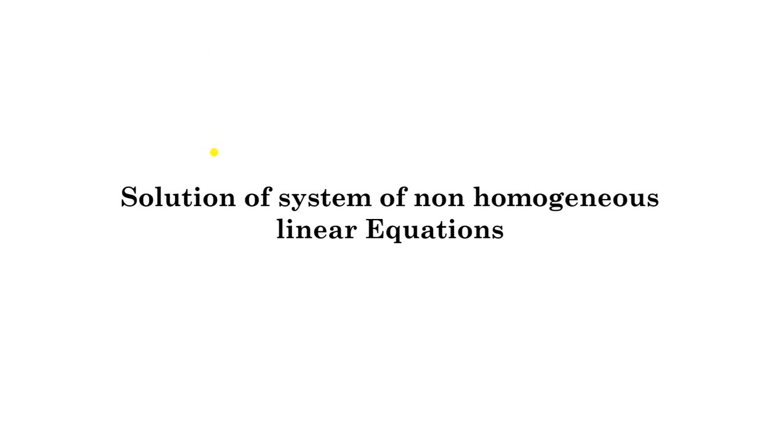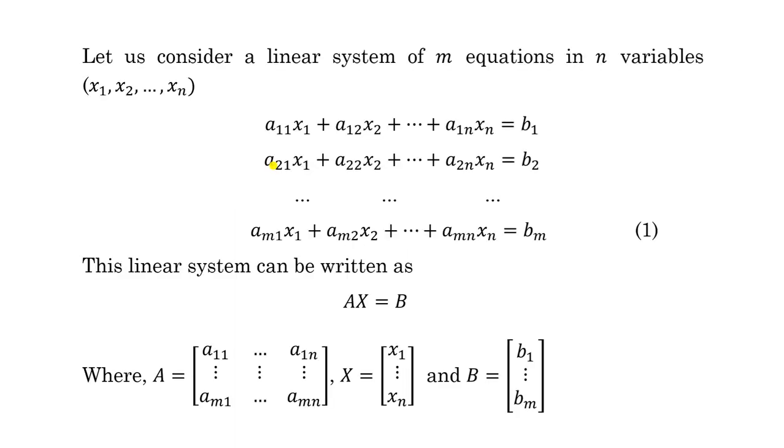Hello everyone, in this lecture we will understand the solution of a system of non-homogeneous linear equations. Let us consider the linear system with m equations and n variables. So these are the m equations and the n variables are x1 to xn. This system can be written as a matrix equation Ax equal to b.